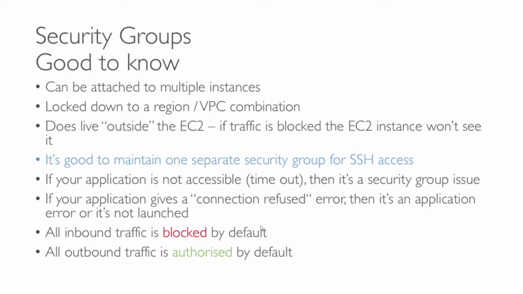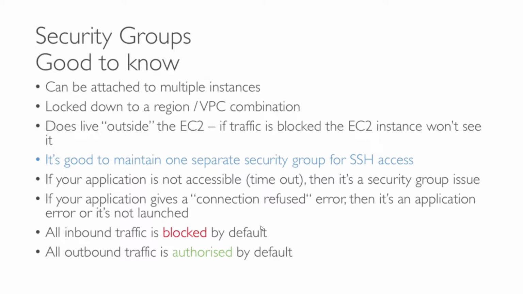It's good to maintain one separate security group for SSH access. It is my personal recommendation to create a special security group only for SSH access, because we need to access our machine all the time and we don't want to mess up the SSH access. So you can create one security group especially for port 22, and create separate security groups for other services according to requirements and attach them to the same EC2 instance.